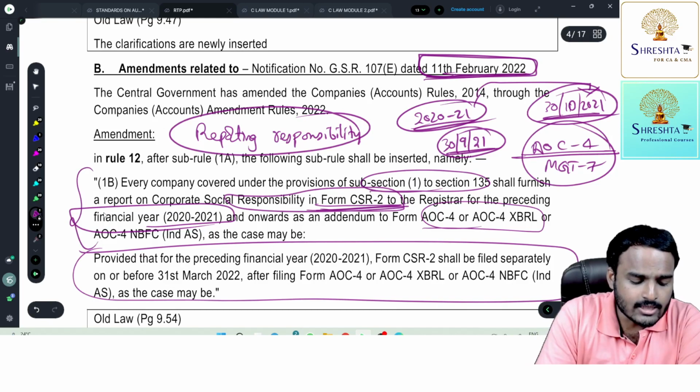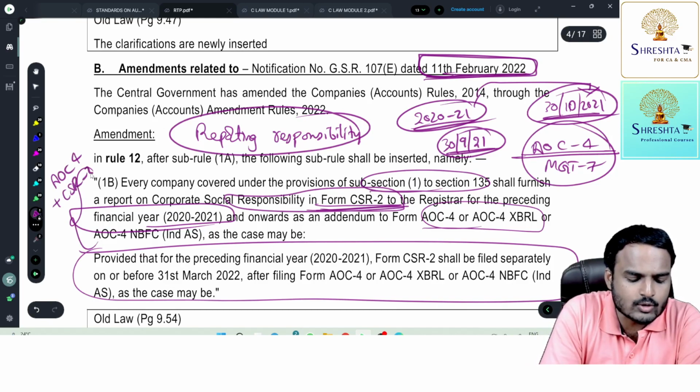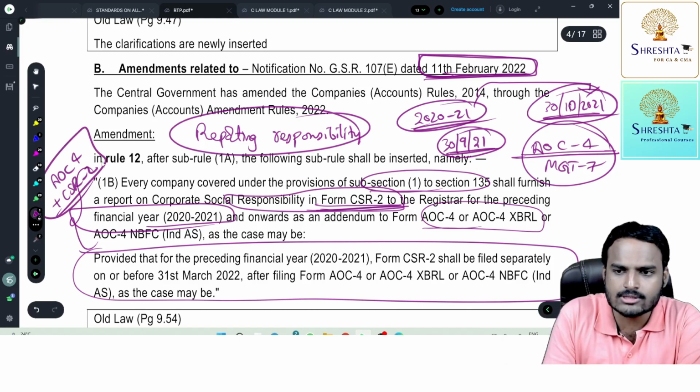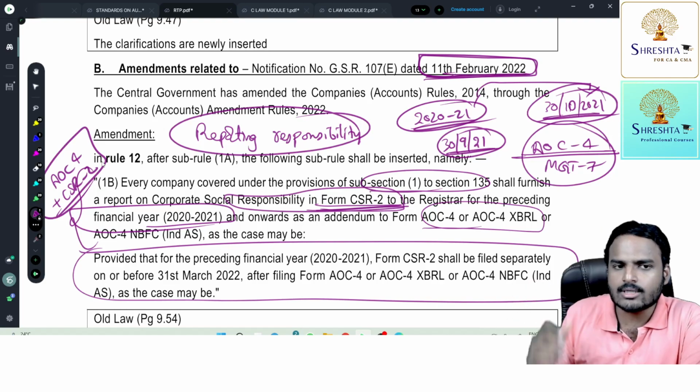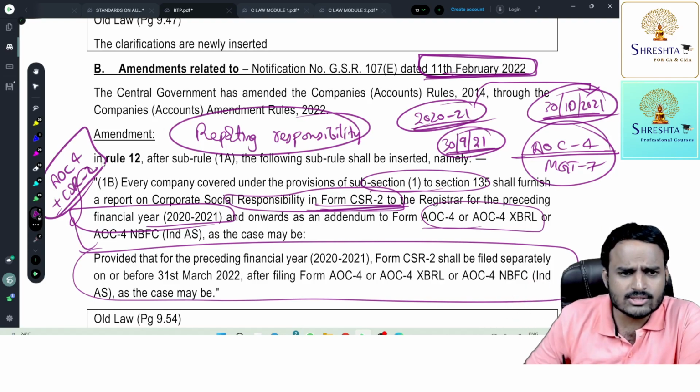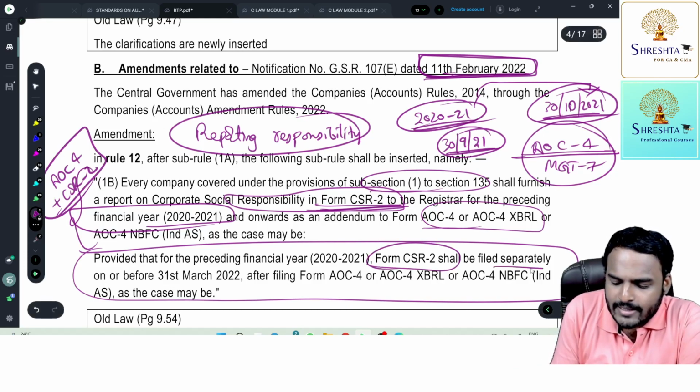What does the rule say? In addition to AOC 4, you need to attach CSR 2 also. Both forms you need to file with ROC. But I filed AOC 4 long back, in October 2021. Now, what about my situation? Don't worry. File this form separately.